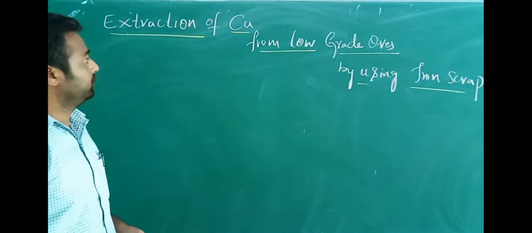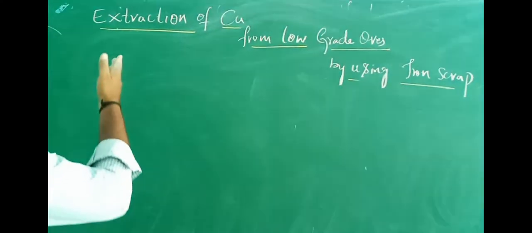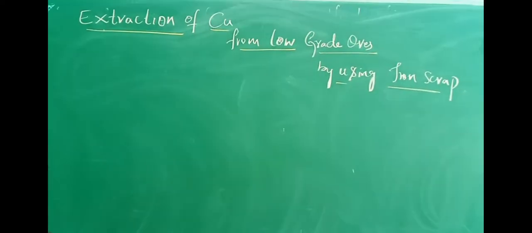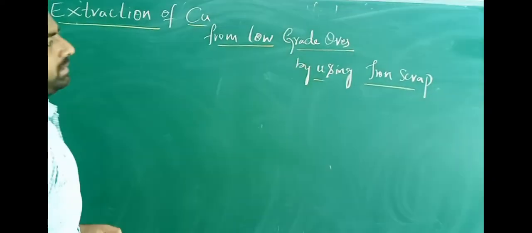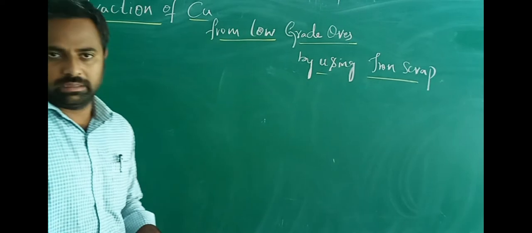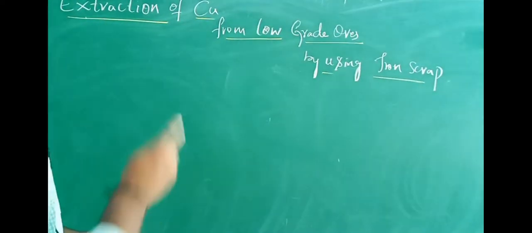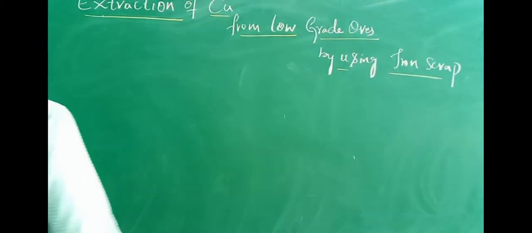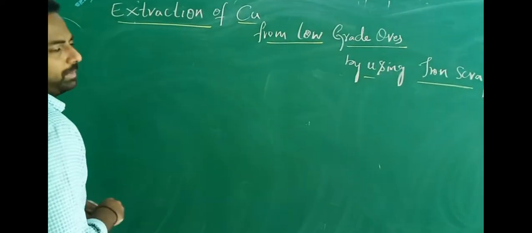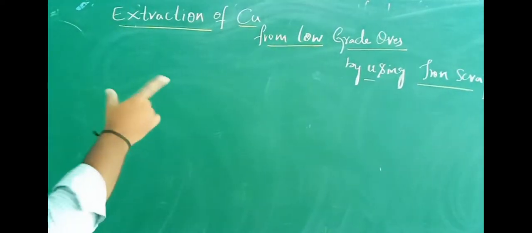Now let us move on to another concept, that is a very small concept. It is very easy. Extraction of copper from low grade ores by using iron scrap. Low grade ores means the copper can be easily extracted from the ore. How? Let us understand how the extraction of copper from the low grade ores by using iron scrap works.